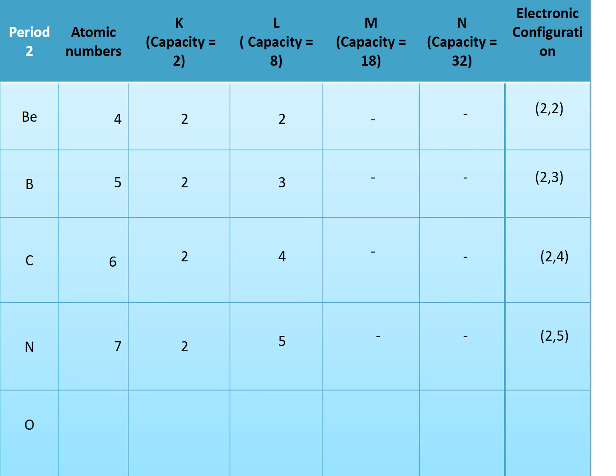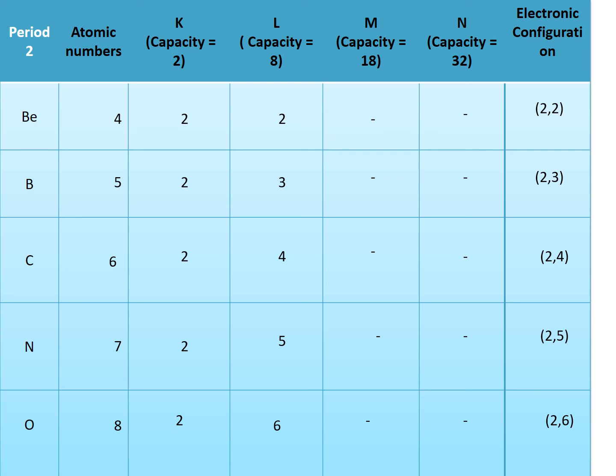Then comes oxygen, which has atomic number of 8, from which I will put 2 in the first shell, 6 in the second shell. The other 2 shells remain empty, so it becomes 2, 6.